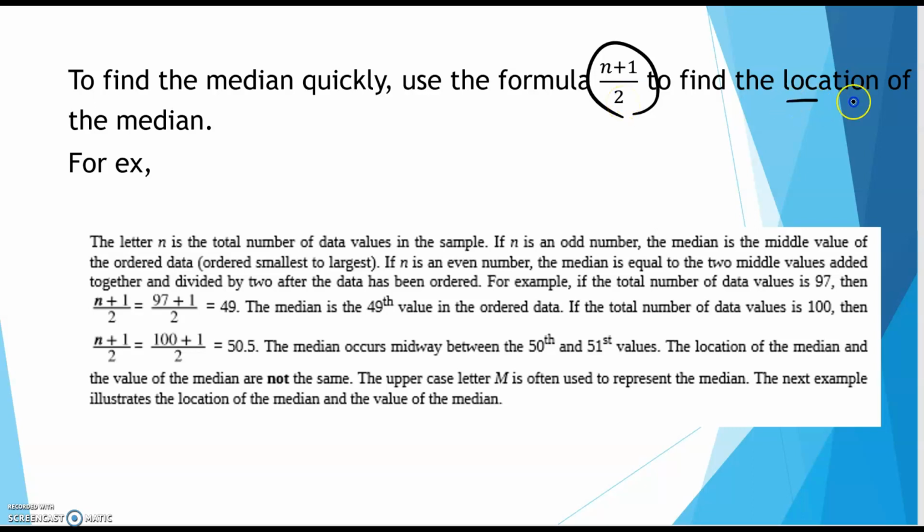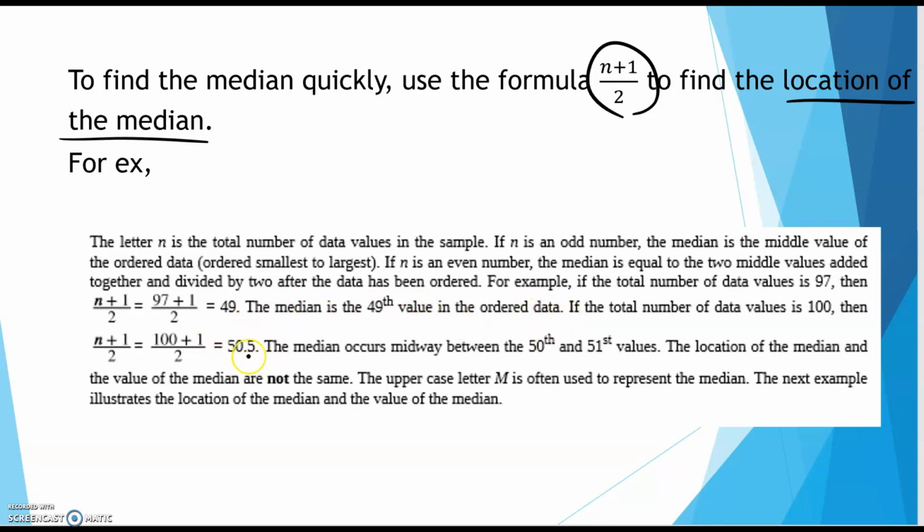Notice right here it says location of the median. Okay, so this n right here is how many data values you have. So if we had 40 students, then n would be 40. Okay, now if when you use this locator, it comes out to just a number without any decimals, well, you go to that number within that ordered data set.